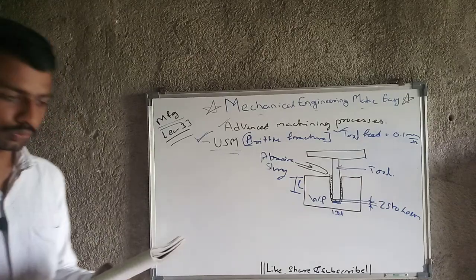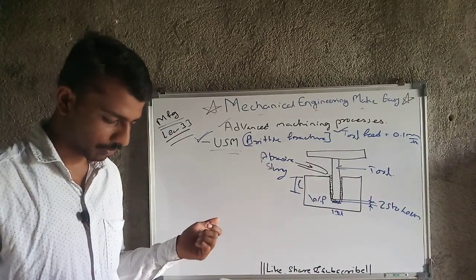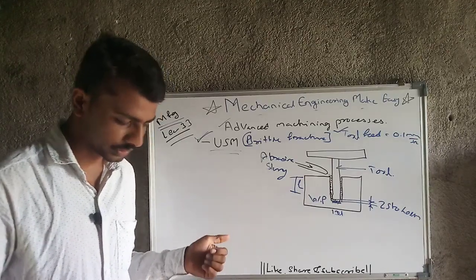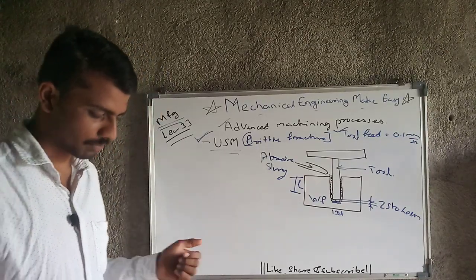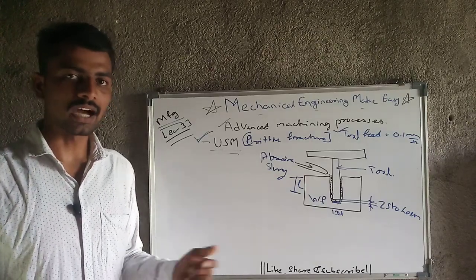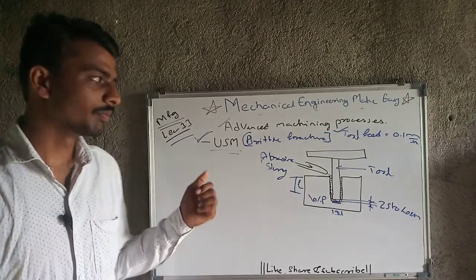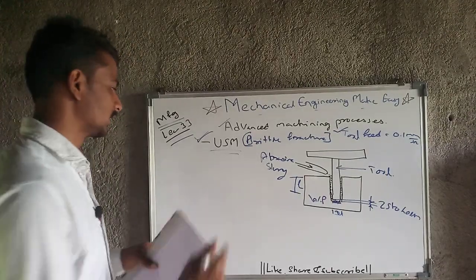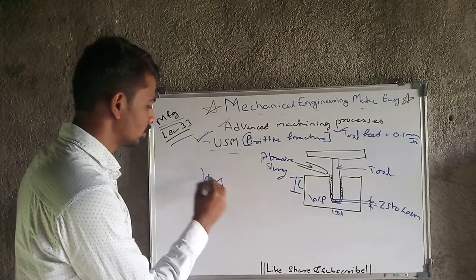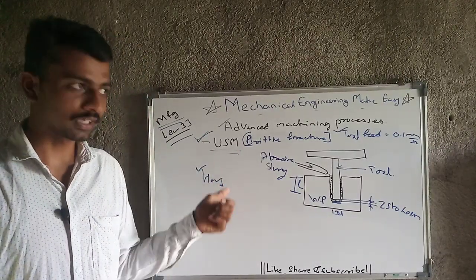So what are the next parameters? Extremely hard materials like carbides, glass, ceramics, tool steels, titanium, quartz, etc. can be machined by ultrasonic machining. Hard materials we can machine with ultrasonic machining. This is an advantage of ultrasonic machining.